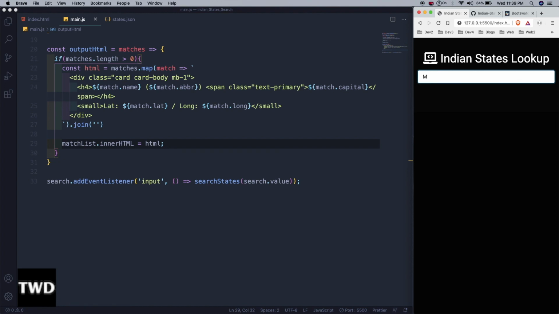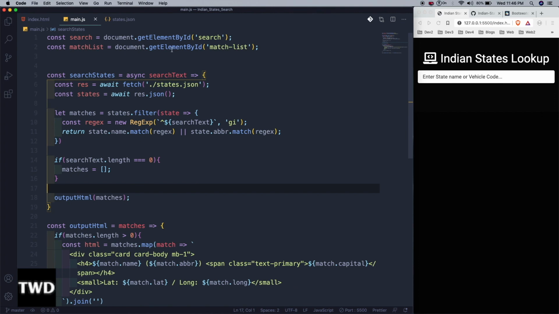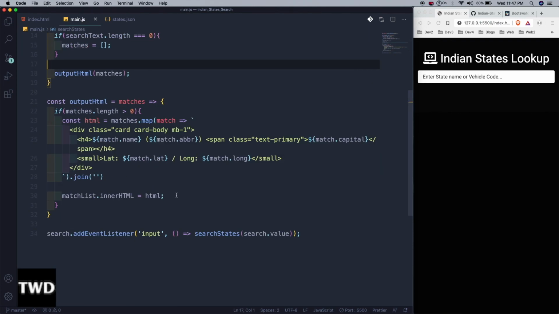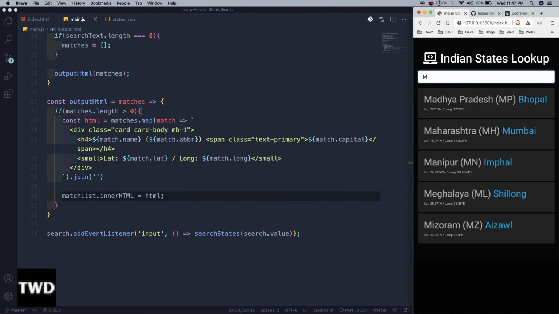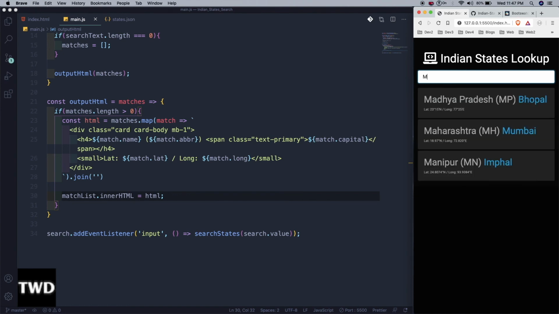It's not working. There is a small error from my side in the index.html, because of which it was not working. See, we have done document.getElementById matchList, but what we had given here was a class. It is not a class, it's an id. Let me save it. Now let me see whether it is working. Yeah, it is working. Maharashtra, it is working.